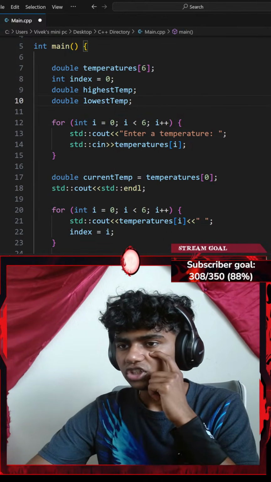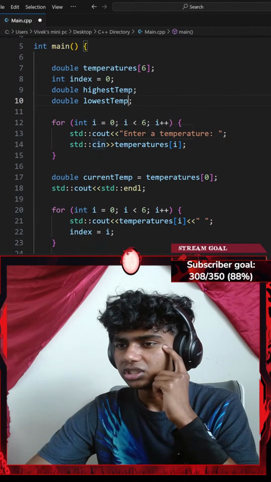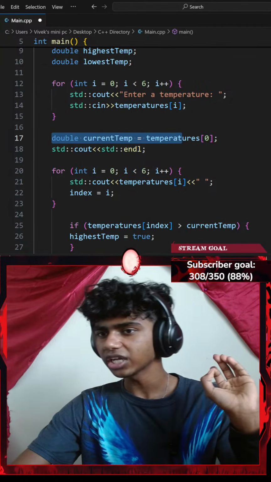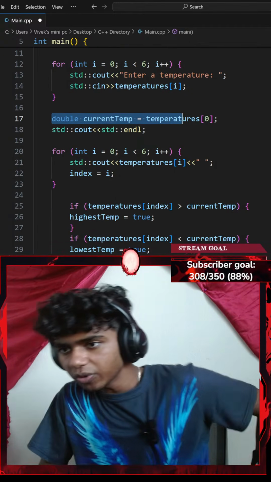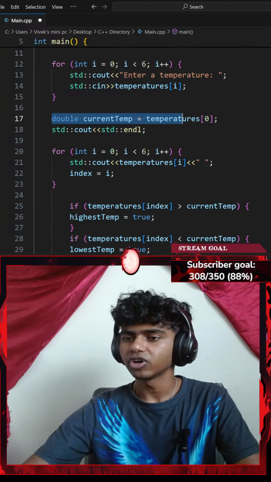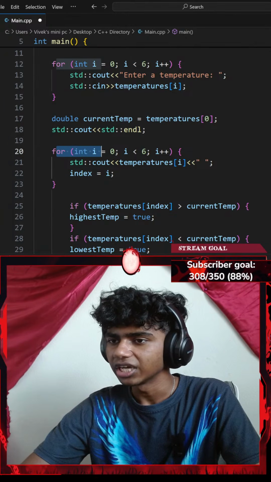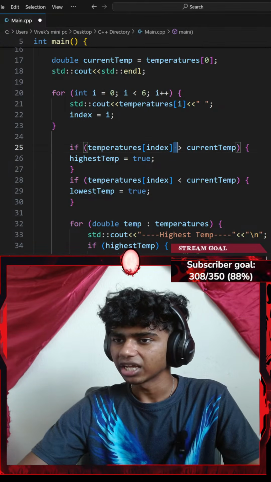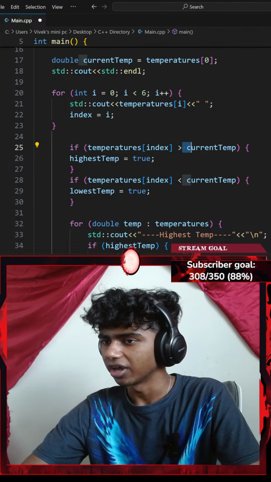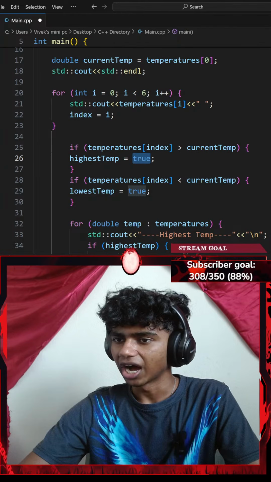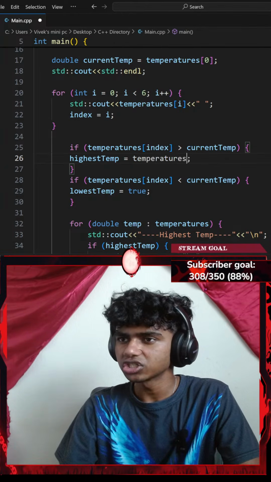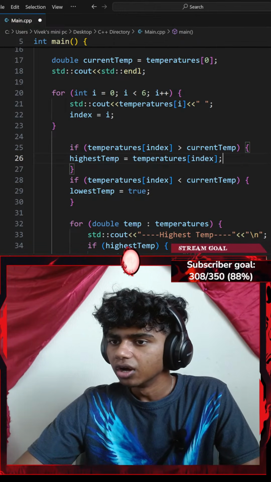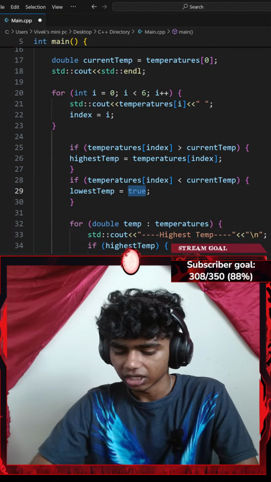Okay, for every integer i which equals 0, I ask the user: double current temperature equals temperature at index of 0. So the place where I could mess up could be somewhere here most likely. For every integer, when I find a number, if my temperature at index of index is greater than my temperature, my highest temp equals my temperature's array at index of my index variable. I do the same thing for my lowest temperature.